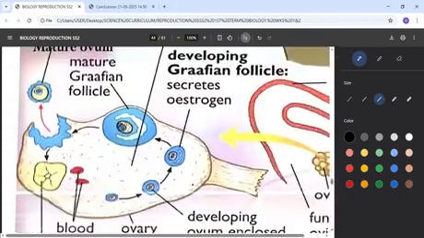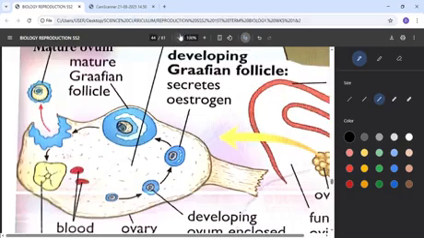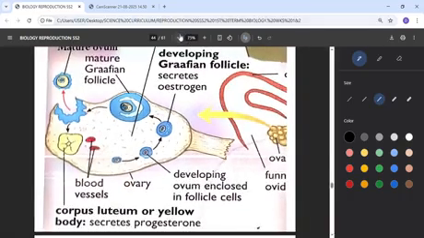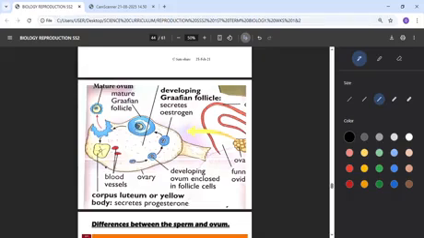Then there's another structure here, so that explains what happens inside the ovary of the female. Though I've explained all those things, it's just to show you the structure, what it looks like. As you can see here, this is the ovary. Inside the ovary, you can see the Graafian follicle. I talked about that. When it is matured, it will rupture, and then it will release the egg,